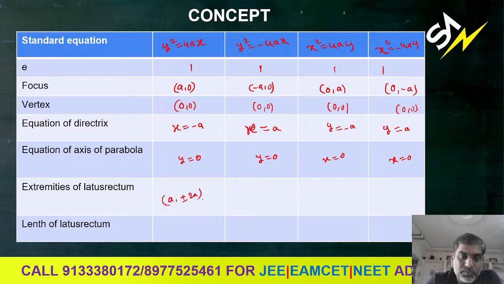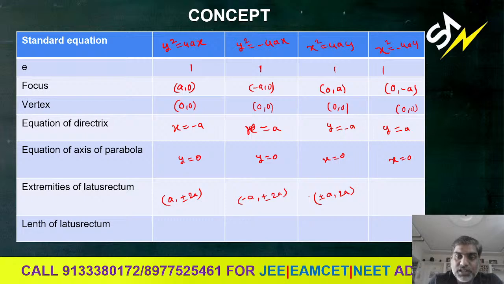Next, the extremities of the latus rectum. Just now we have seen they are a comma plus or minus 2a. Here what do we get? Minus a comma plus or minus 2a. And for this we can get plus or minus 2a comma a.